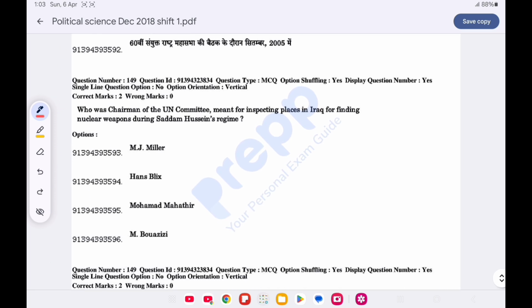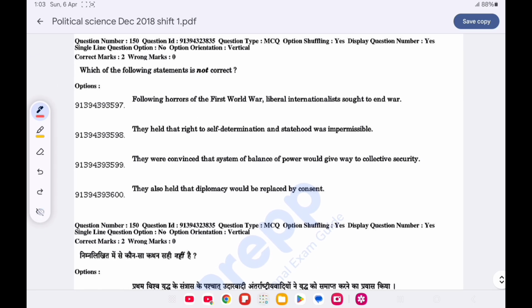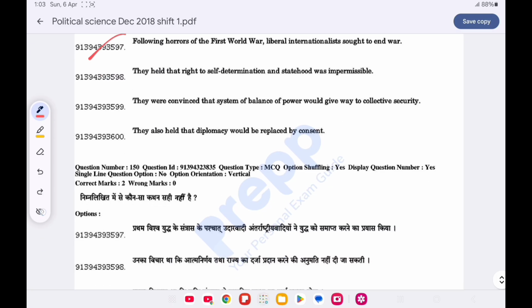Question number 149. Who was the chairman of the UN committee meant for inspecting places in Iraq for finding nuclear weapons during the Saddam Hussein regime? Option B is correct, Hans Blix. Last question, question number 150. Which one of the following statements is not correct? Choose the correct option. Option A is correct. Following the horrors of the First World War, liberal internationalists sought to end war.